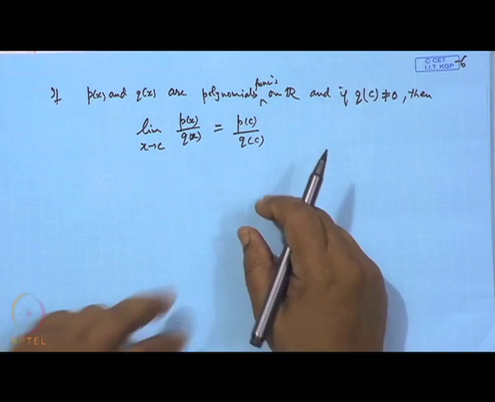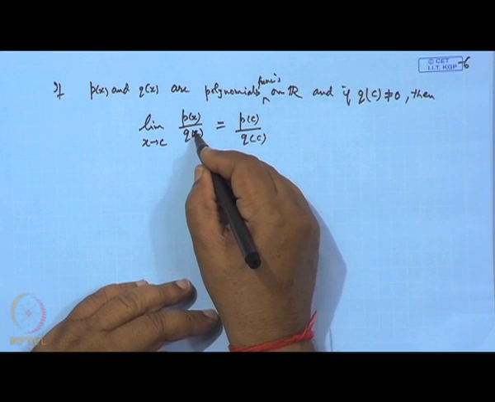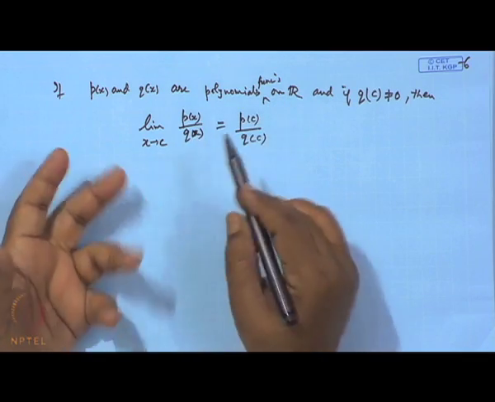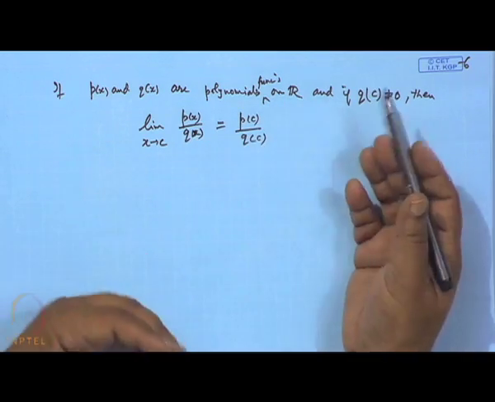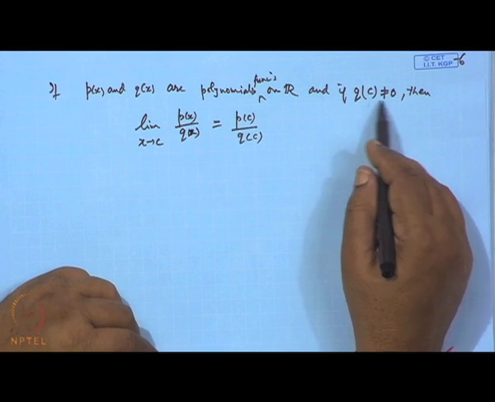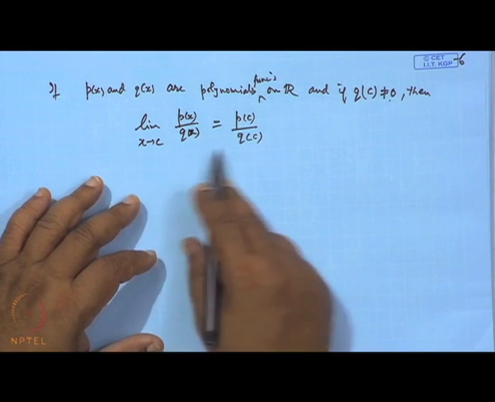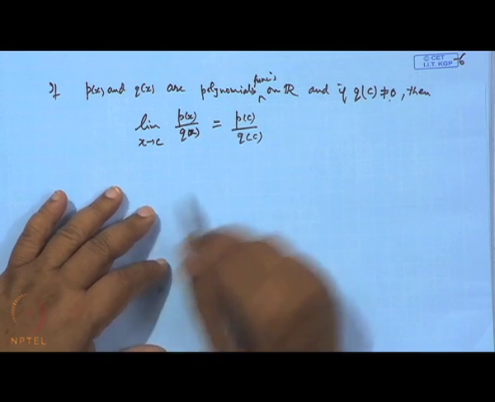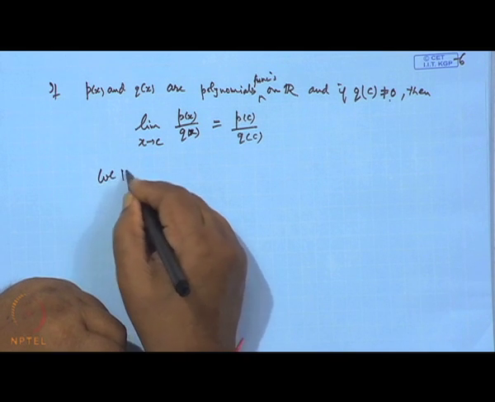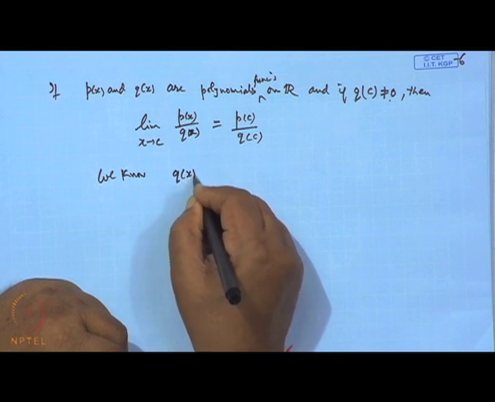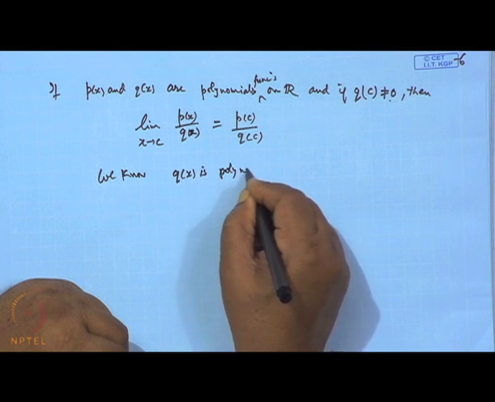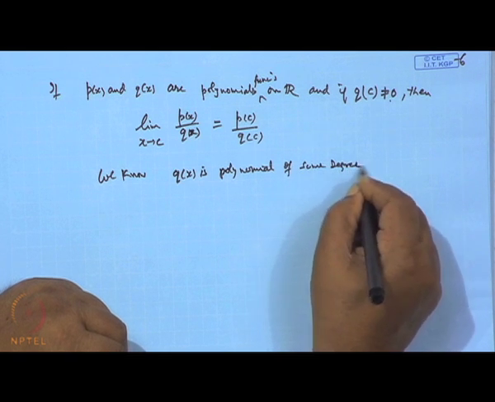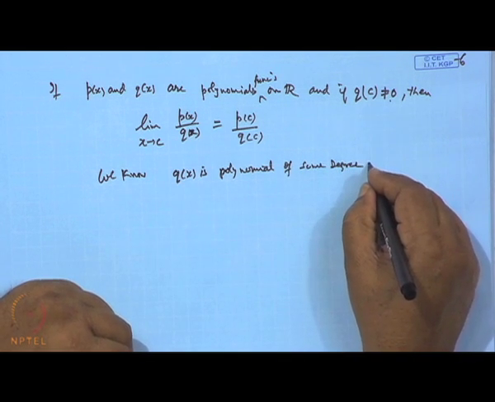So, what we do here is we sort it out for the point. p(x) is a polynomial of any degree, say n, and q(x) is a polynomial of degree, say m, and it is given that q at the point c is different from 0, but that does not solve our problem. Why? Because we know q(x) is a polynomial of some degree, say suppose I take m.